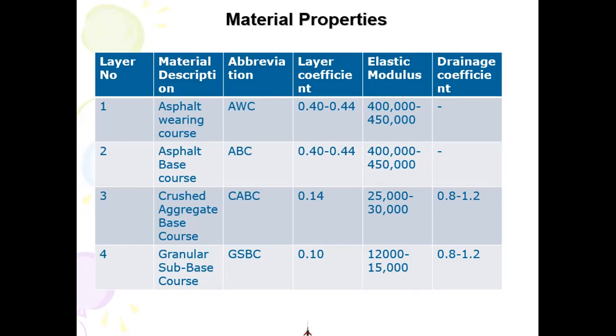The granular subbase course is specified as CBR 30 material. Now, if you go back conversely, if you convert that CBR into elasticity modulus, you will find this value of around 15,000 for granular subbase course as listed here, and elasticity modulus of 30,000 for CBR 80 material.